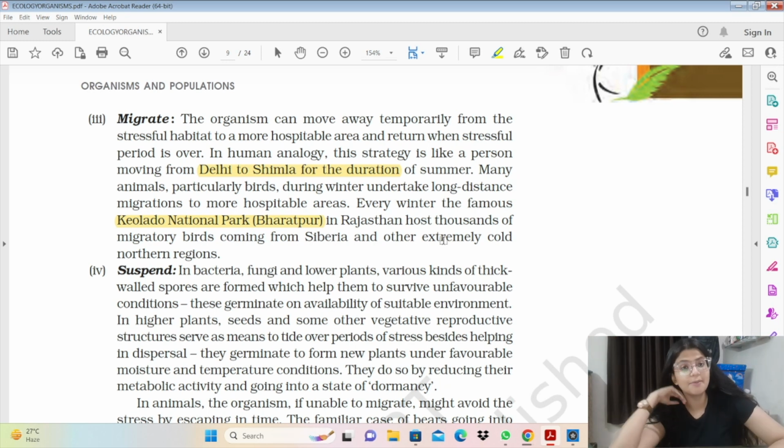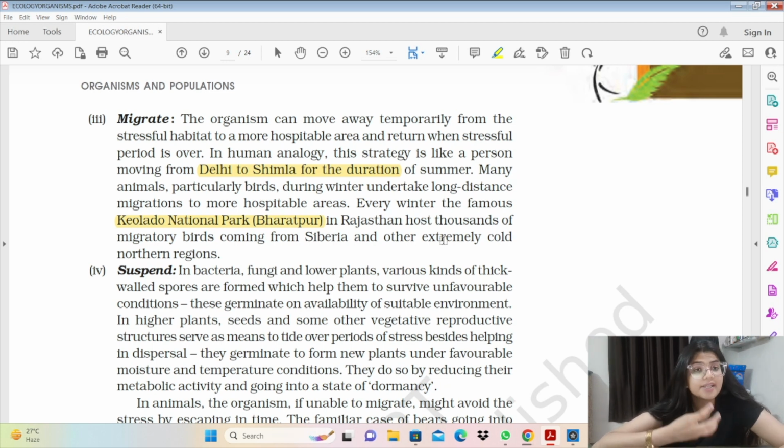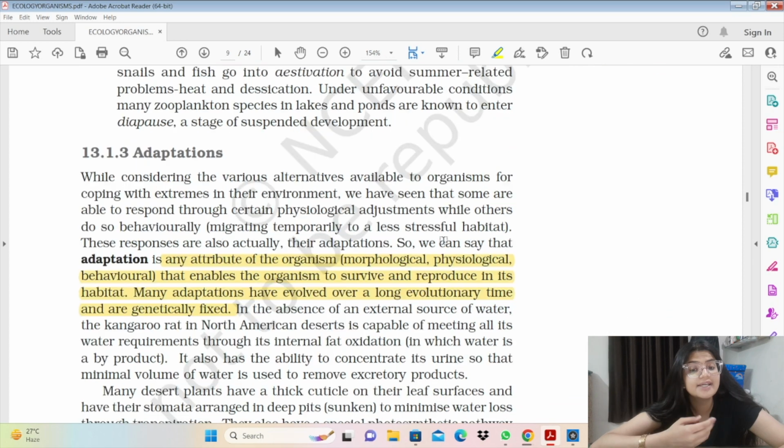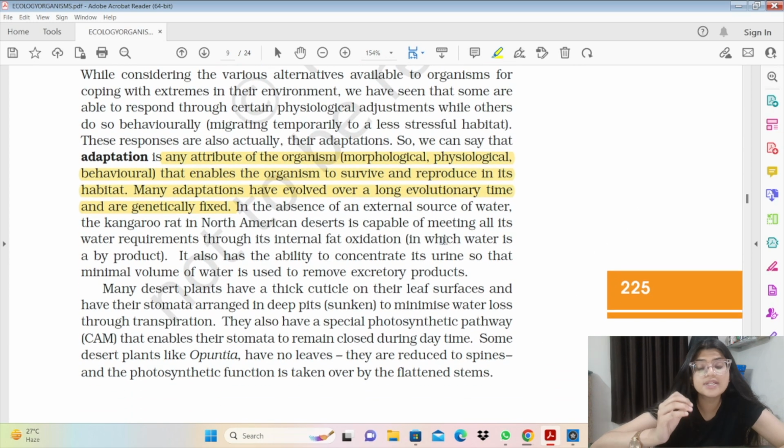So what can be the adaptations present in an organism? Adaptations are the responses that enable the organism to accommodate itself with the outside environment. If we adapt to something, we are developing a defense mechanism against it. Adaptation is an attribute of an organism, physiological, morphological or behavioral, that enables the organism to survive and reproduce in its habitat. They help an organism to survive better, and help its reproductive activities, in a way that it can cope with the outside environment.